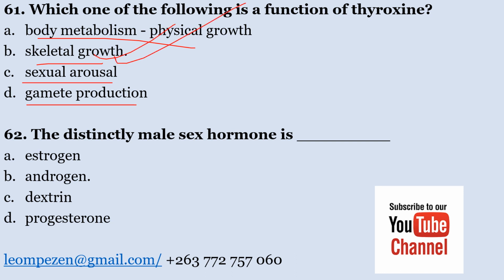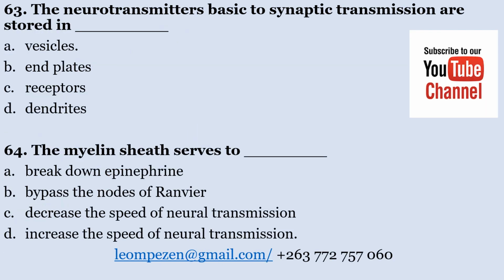The distinctly male sex hormone is A. estrogen, B. androgen, C. dextrin, D. progesterone. The distinctively male sex hormone is androgen. The neurotransmitters basic to synaptic transmission are stored in A. vesicles, B. end plates, C. receptors, D. dendrites. The neurotransmitters basic to synaptic transmission are stored in vesicles.